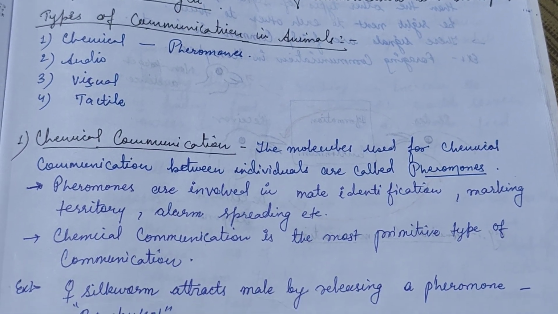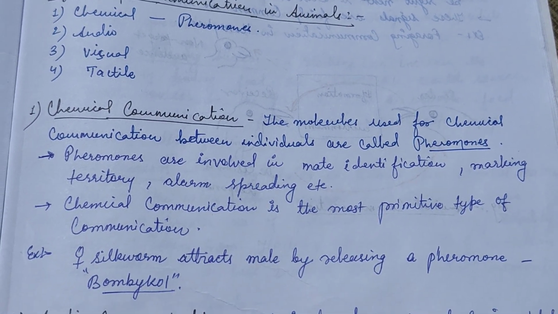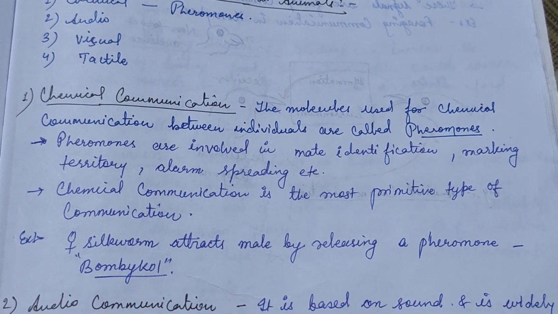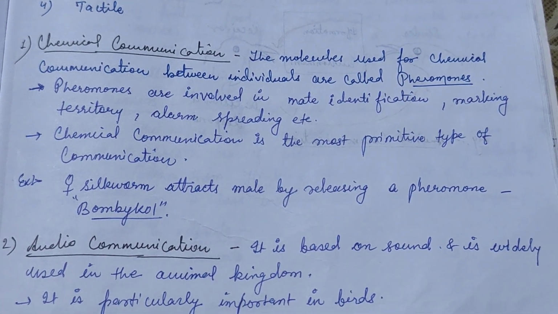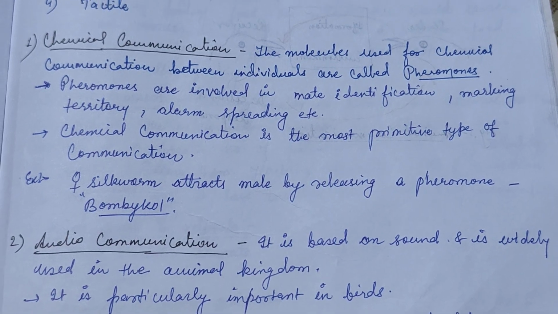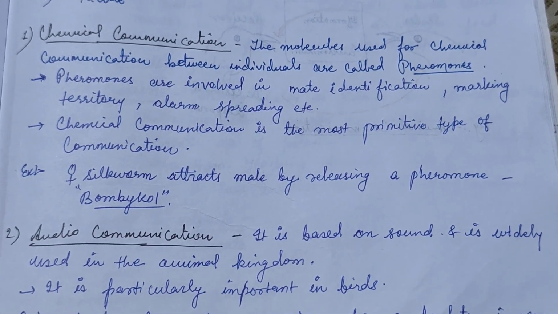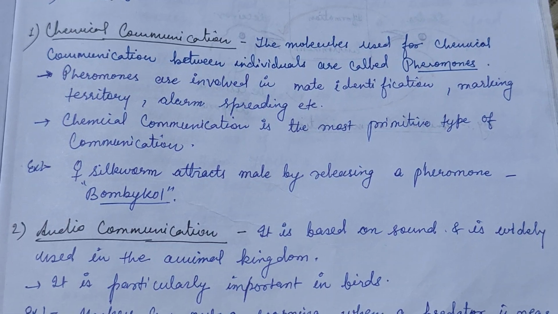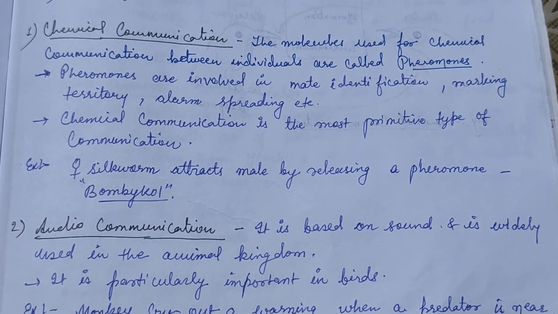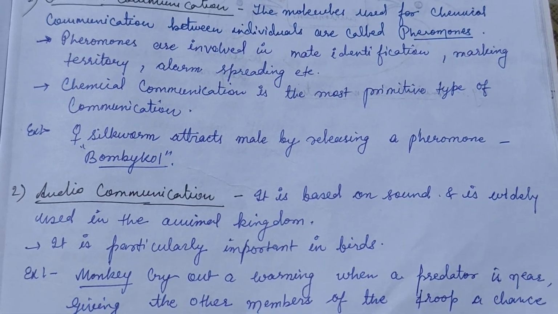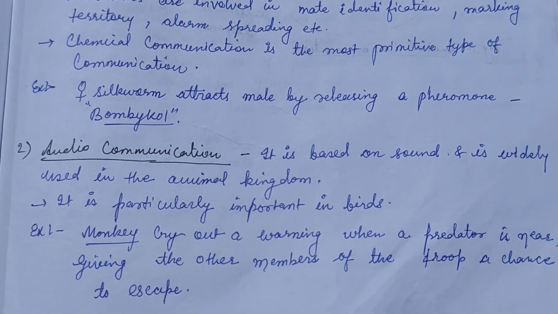So there are types of communication. There are basically four types of communication, that is chemical, audio, visual, and tactile. Chemical communication uses chemicals like pheromones and ectohormones. An example is that the female silkworm attracts the male by releasing a pheromone called bombykol.